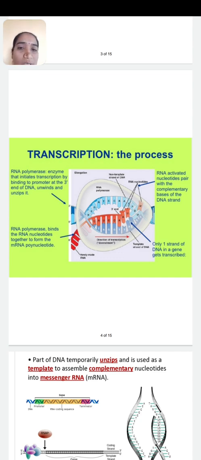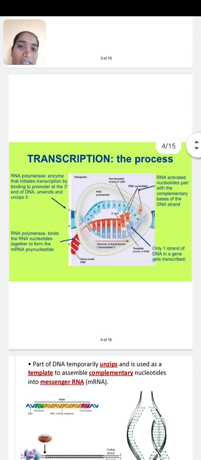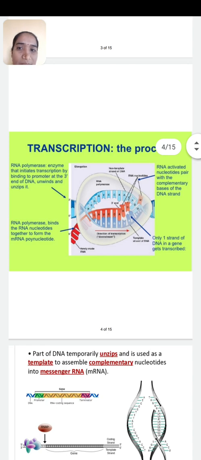The most important role in transcription is played by the RNA polymerase enzyme. RNA polymerase binds with the DNA strand and complementary nucleotides, or complementary bases, are added, which form a new strand known as RNA.